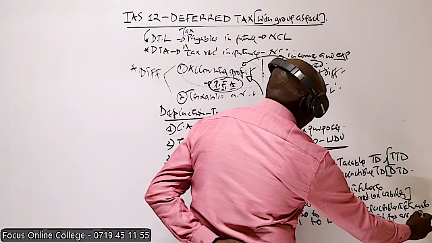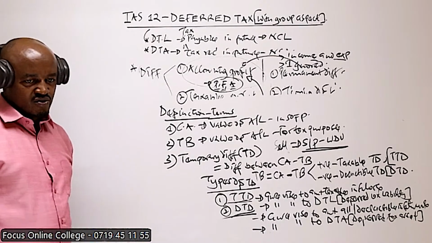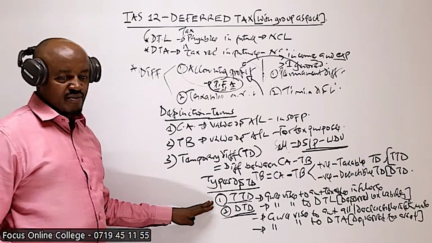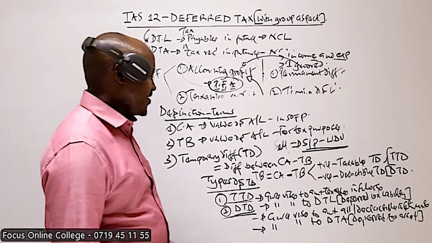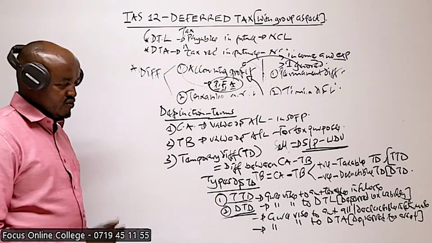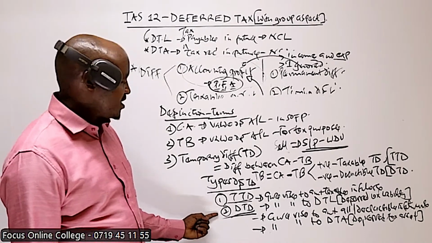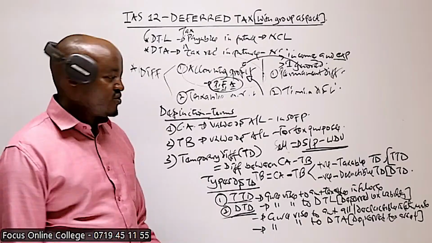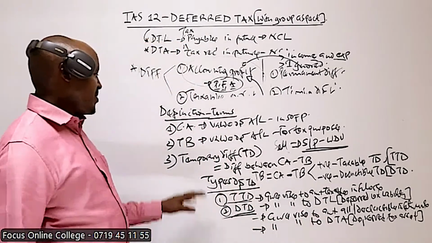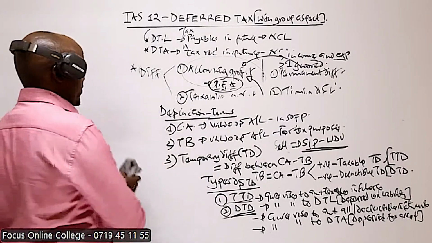I will try to simplify this because I don't want to go into details. Just understand what you are being taught here: in case we have a taxable temporary difference, that gives rise to deferred tax liability. That's just what you need to know, no need of going into details as to why that will occur. The deductible temporary difference gives rise to a deferred tax asset. And remember, we have those two types of temporary difference.